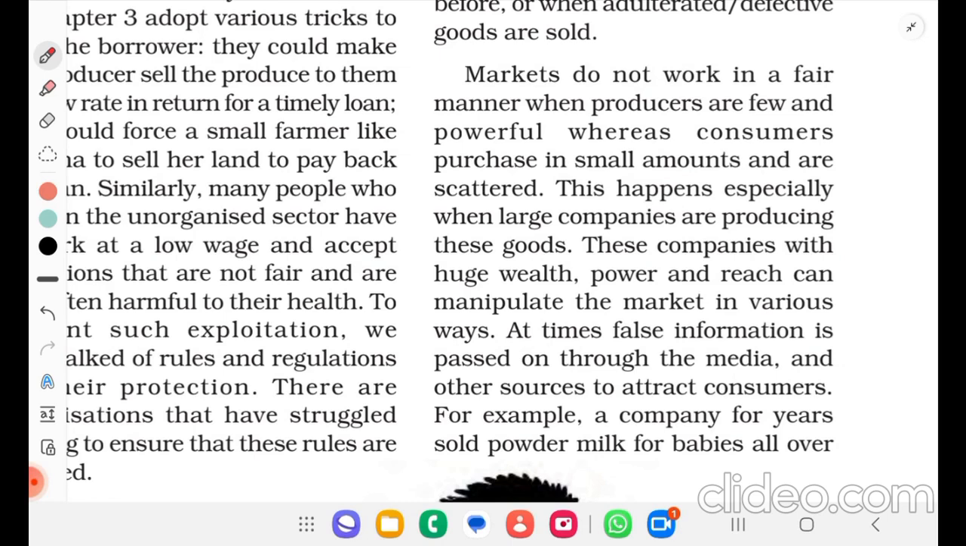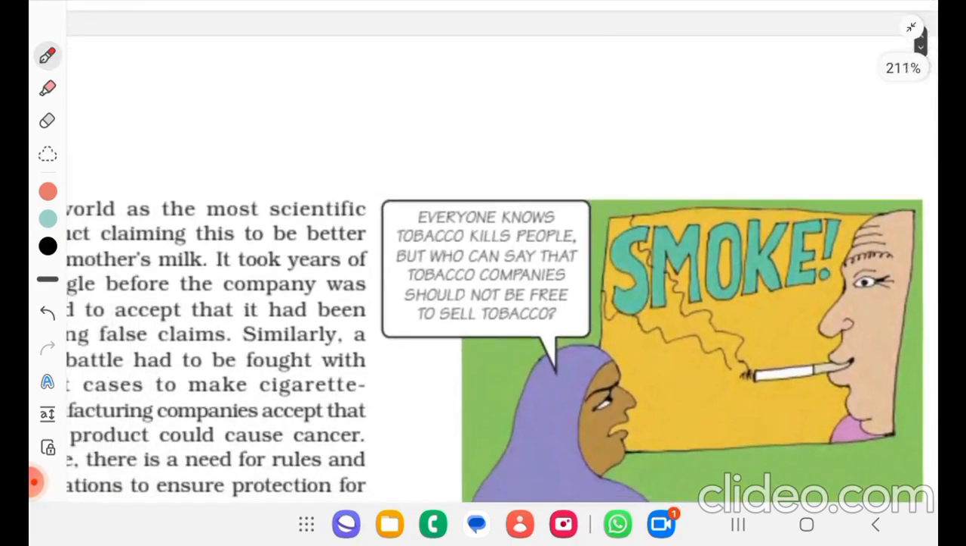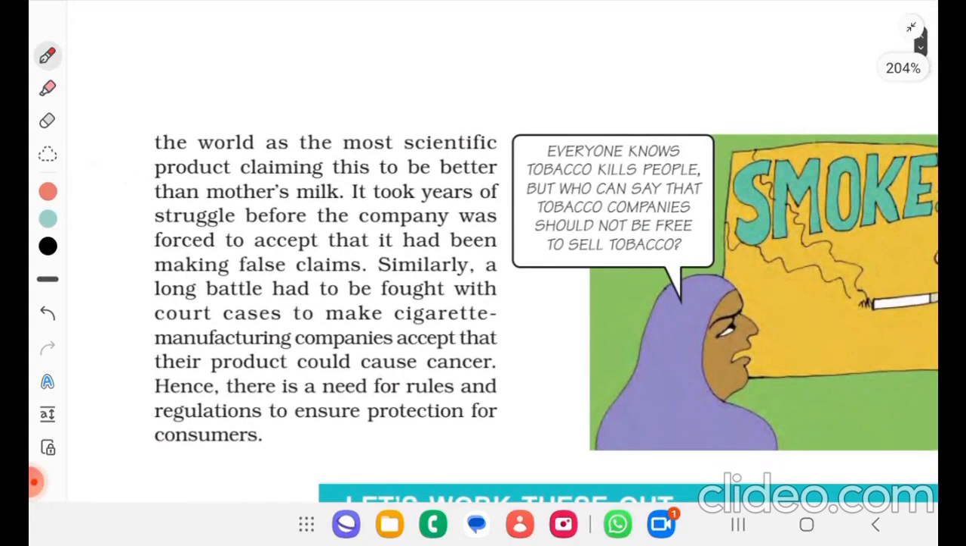These companies with huge wealth, power, and reach can manipulate the market in various ways. At times, false information is passed on through the media and other sources to attract consumers. For example, a company for years sold powder milk for babies all over the world as the most scientific product, claiming this to be better than mother's milk.